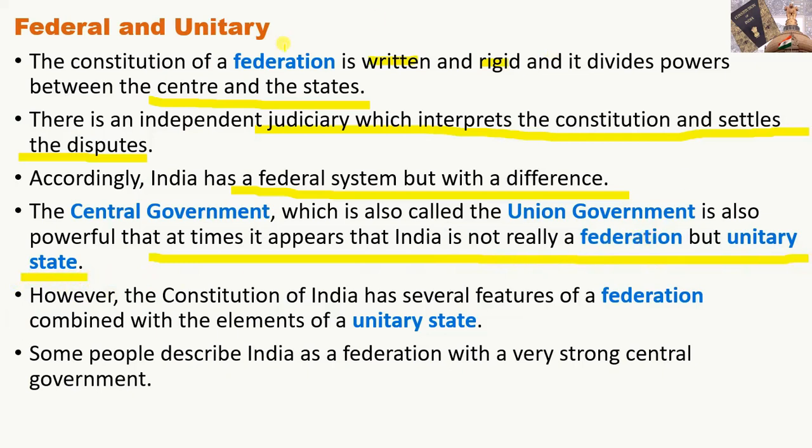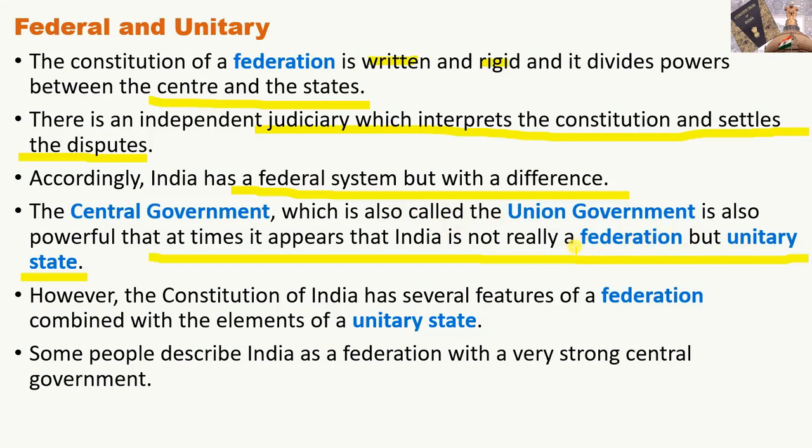The federation concept is related to all the states. You know that there are 29 states and 9 union territories. So accordingly, now 28 states and 9 union territories. So these different states make it a federation. That number of states are there in our country.